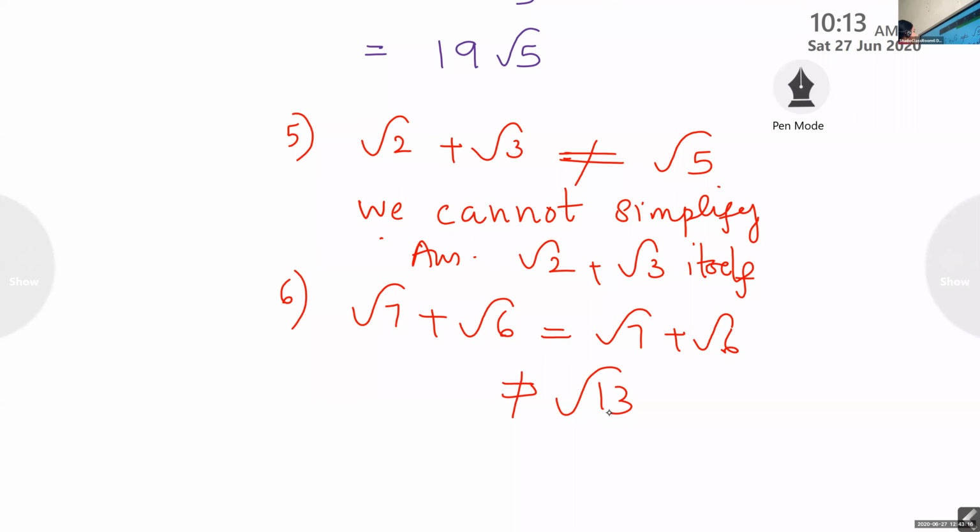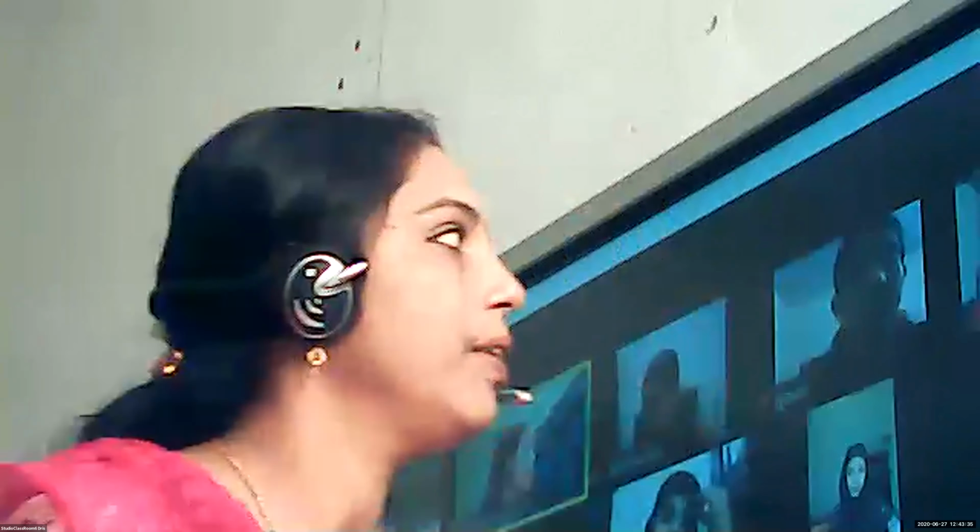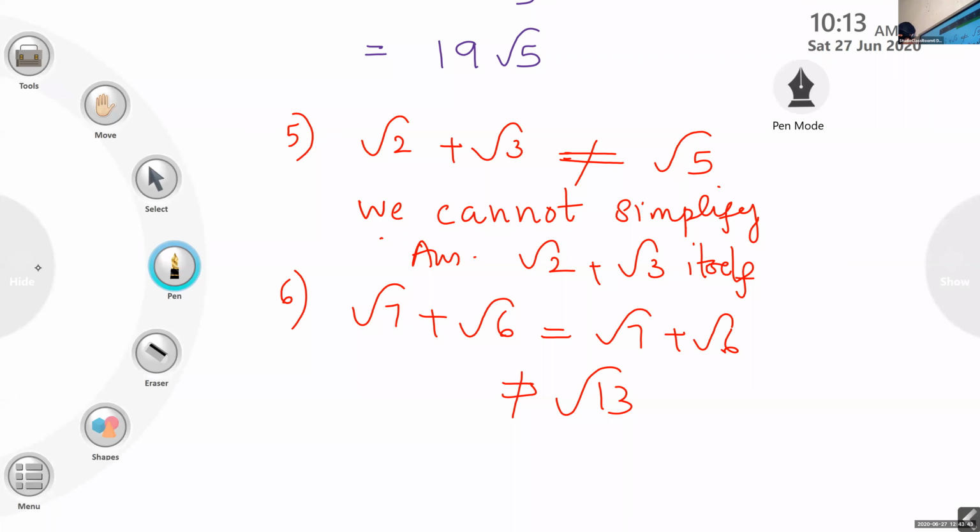So this is about sum. Did you understand properly? Okay. Now we are dealing with difference. After sum, we are doing the problems in difference. So we'll do it first. Write the subheading again.